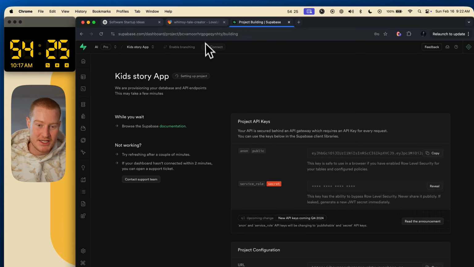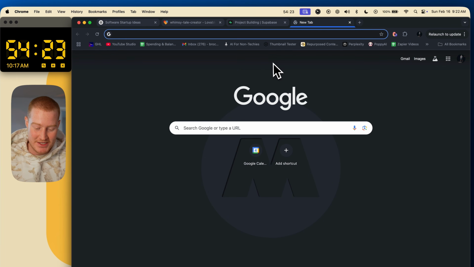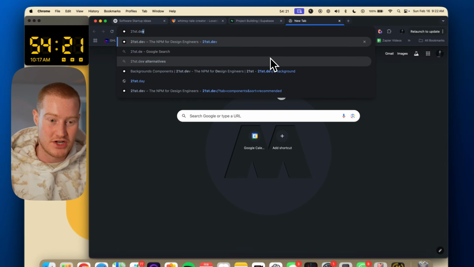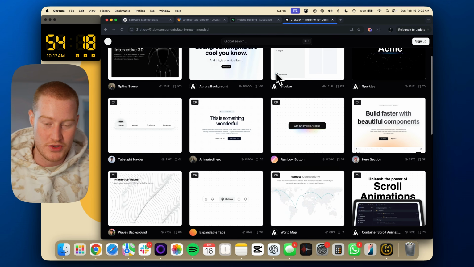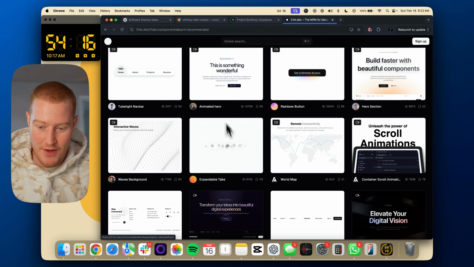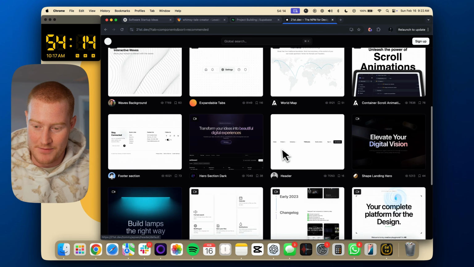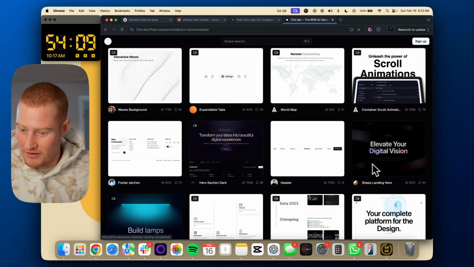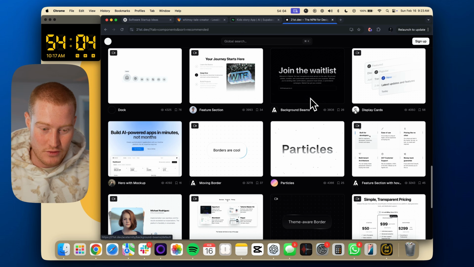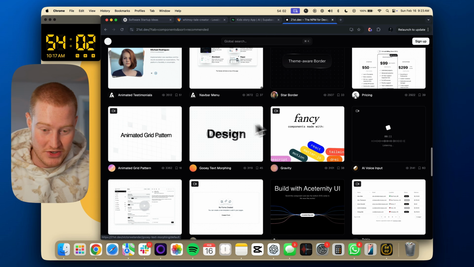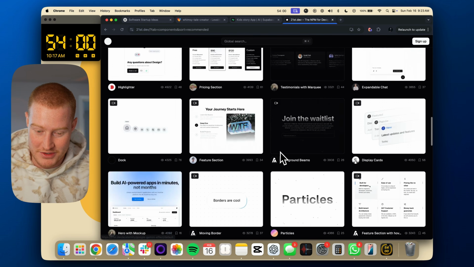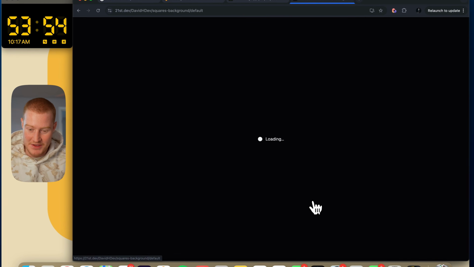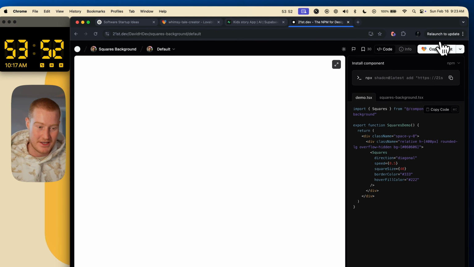While I'm doing that, because I need to utilize my time well, I'm going to come to 21st.dev, because this is a platform that has some really cool user interface components. So I'm going to look at this and see if any of this is something that I could bring over to our application here. I like the idea of a cool background, because if we're building a web app for kids, we want to have a cool little interactive background or something. So maybe what I'll do is add this squares background, so a kid could play around with this.